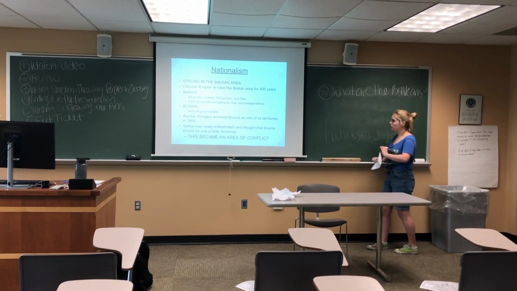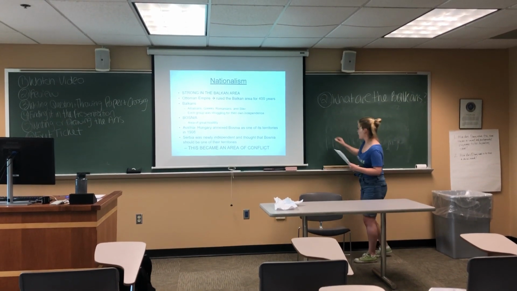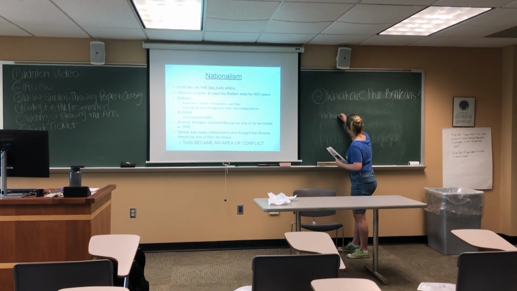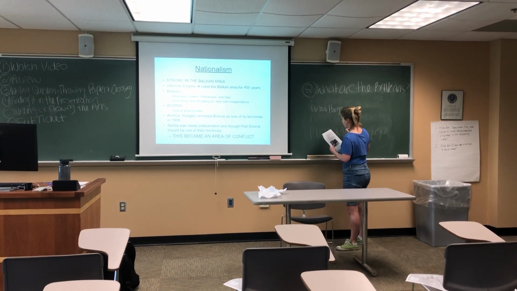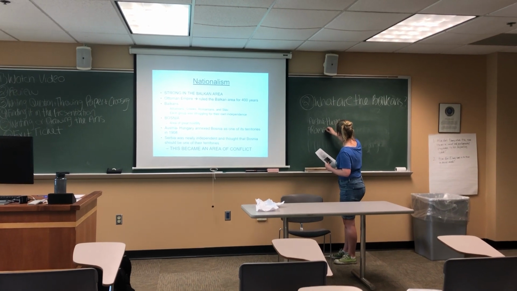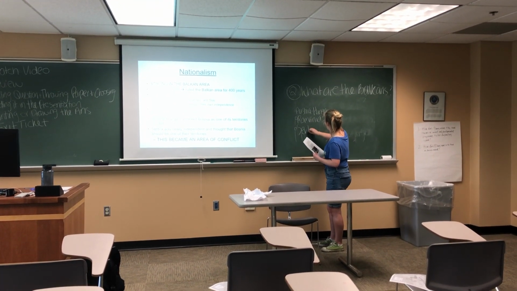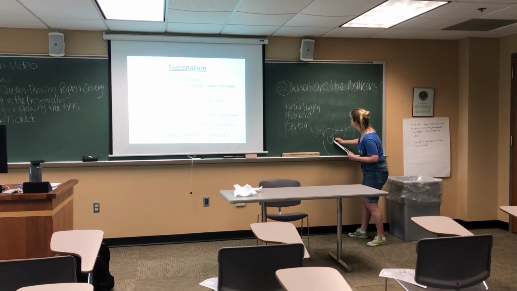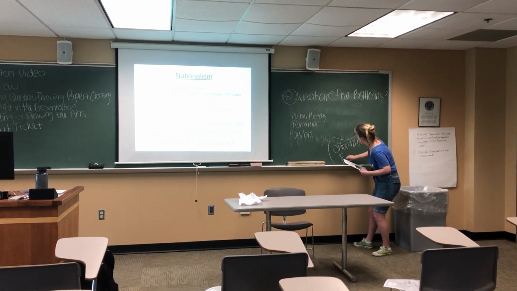Okay, so the Balkans is in Europe. It is in southeastern Europe, and it is composed of Austria-Hungary. Remember we talked about Austria-Hungary? That was the country that was broken up after World War I. Austria-Hungary, and then we have Romania and Serbia. So these aren't all of the countries that are in the Balkans. This is just kind of an idea. And then over here we have the Ottoman Empire. And why am I drawing the Ottoman Empire? I'll get to that in a second.